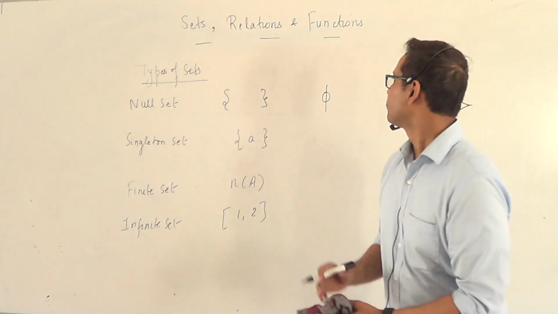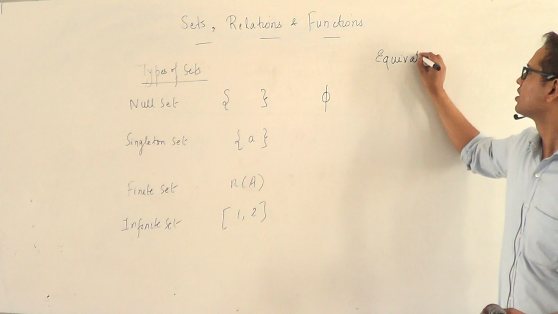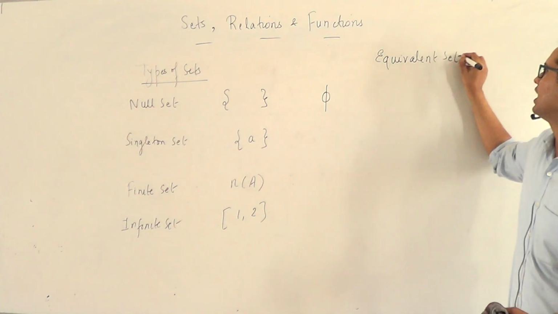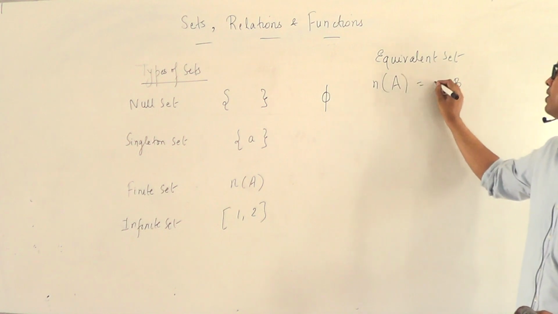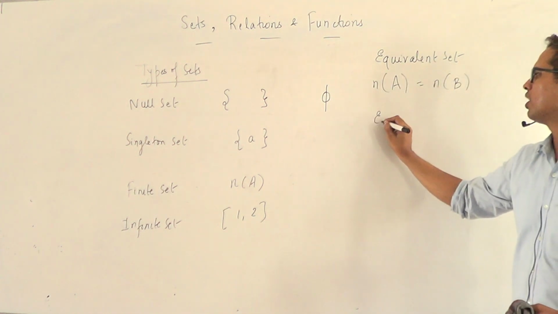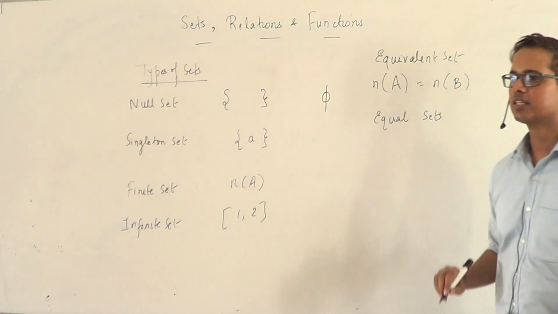What is an equivalent set? Same number of elements, same cardinal number. Set A and set B will be called equivalent sets if they have the same number of elements. What are equal sets? Equal sets, if every element in A belongs to B.